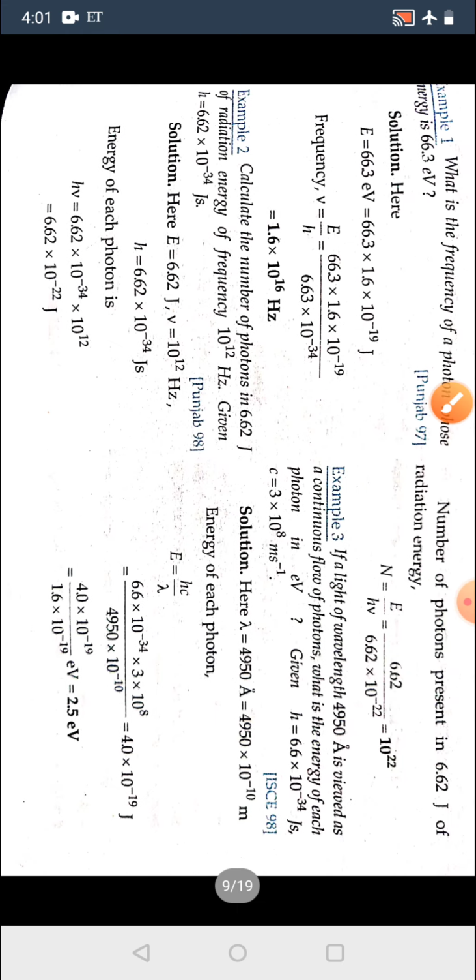So he got the same result for particle nature as well as wave nature. From these two results he proved that light behaves as a wave as well as a particle, and he explained that through these results.